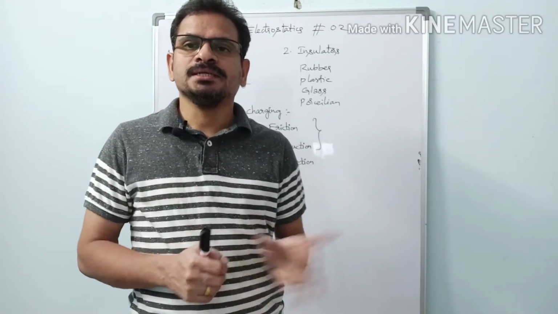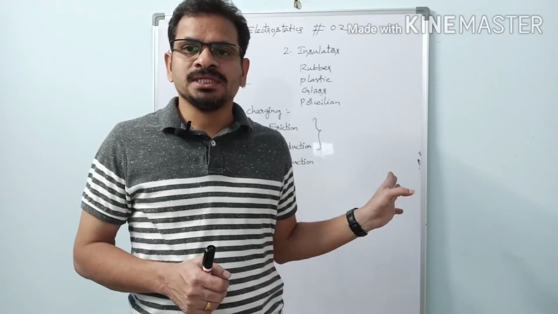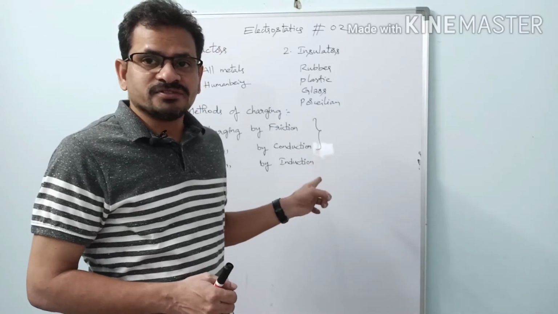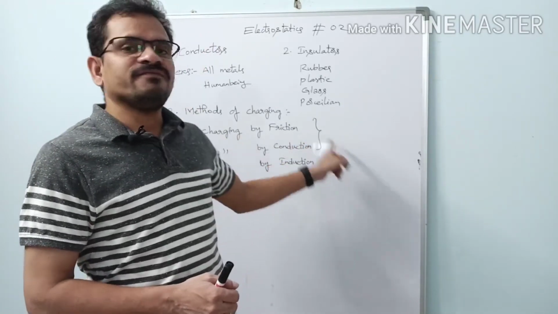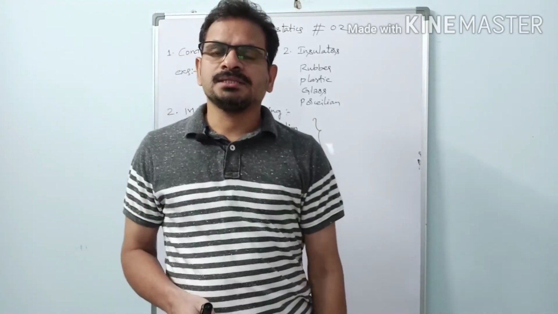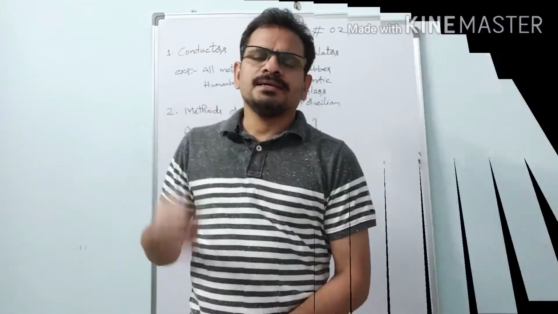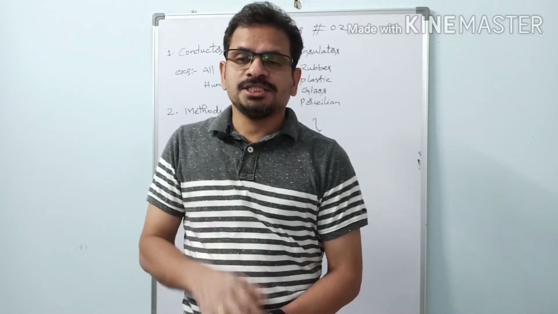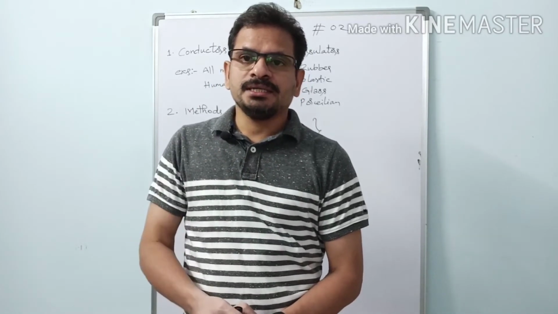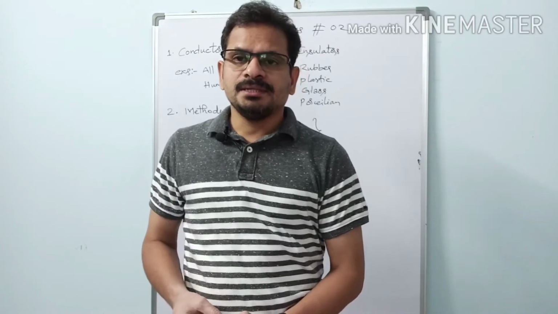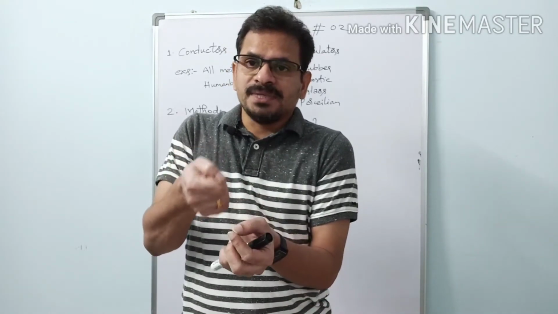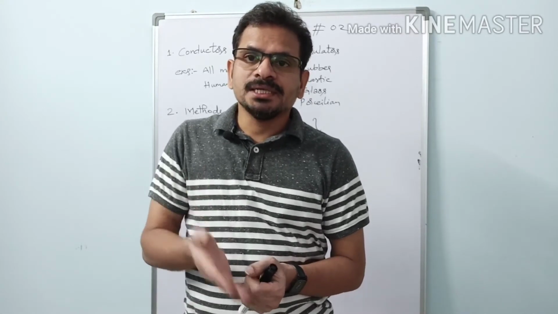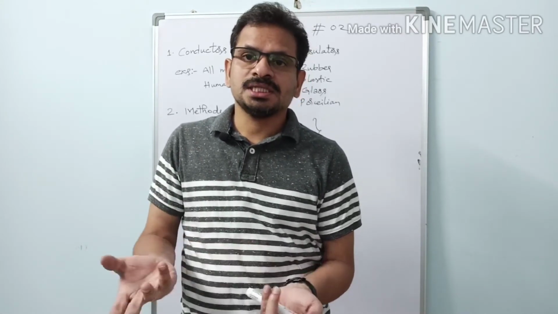So in this case, bodies can be charged, and this method of charging is known as charging by friction. One more example is, after having a head bath, if you comb your hair, the comb also acquires a charge. You can check it by taking small pieces of paper. If you place the comb over the pieces of paper, you can immediately find the pieces of paper clinging to the surface of the comb. So that is one example here.